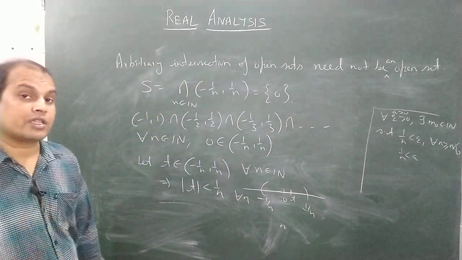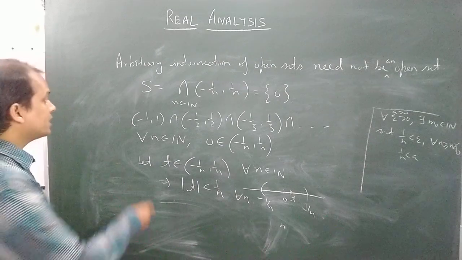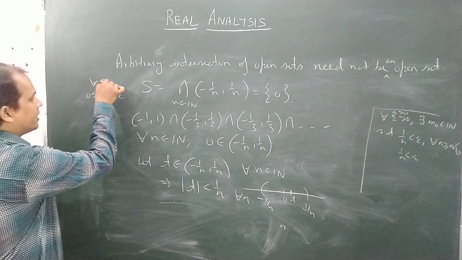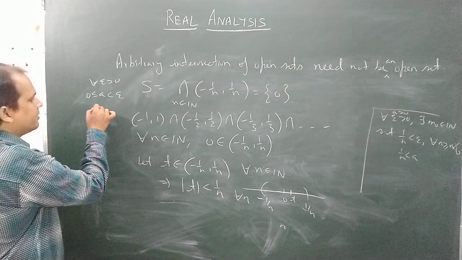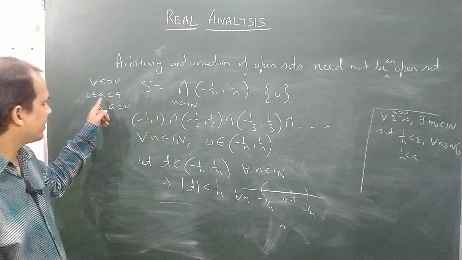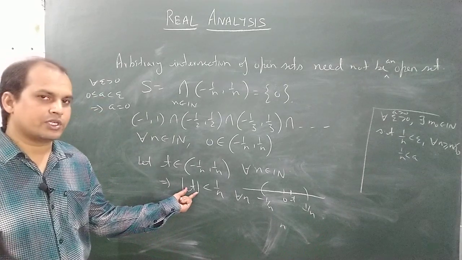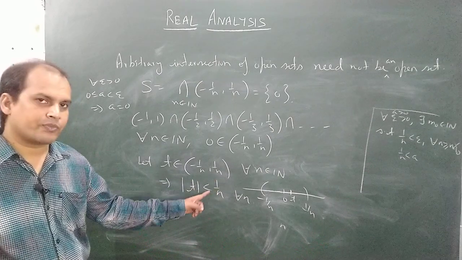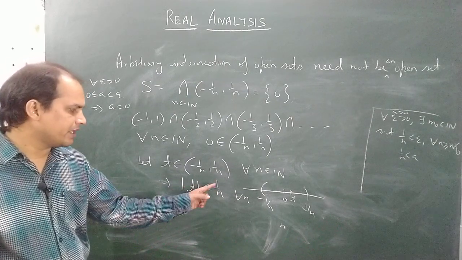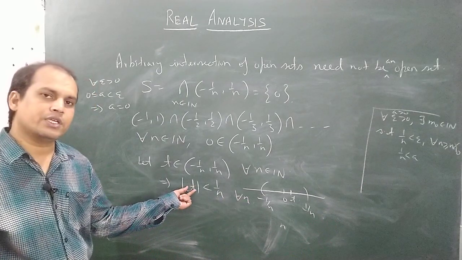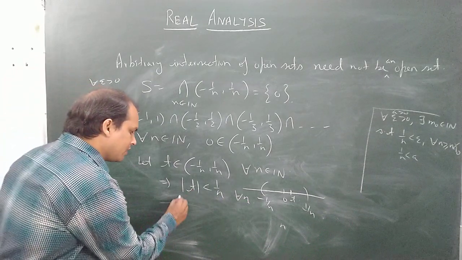And just recall that I have already proved this result earlier, that if 0 is less than or equal to a, and a is less than epsilon for every epsilon greater than 0, this implies that a has to be 0. Mod t can never be negative, so we can just treat 1 by n as epsilon. So if mod t should be less than 1 by n for every n, then the only possibility left is that t should be 0.